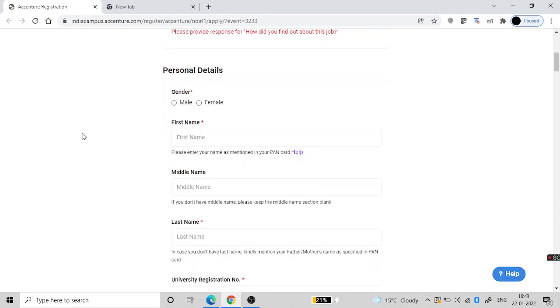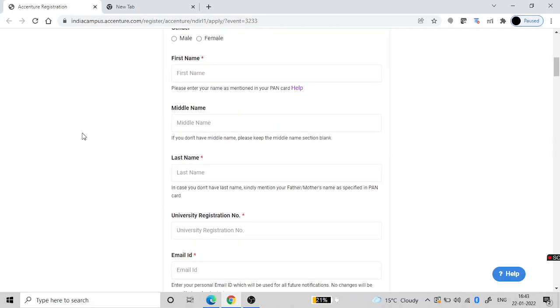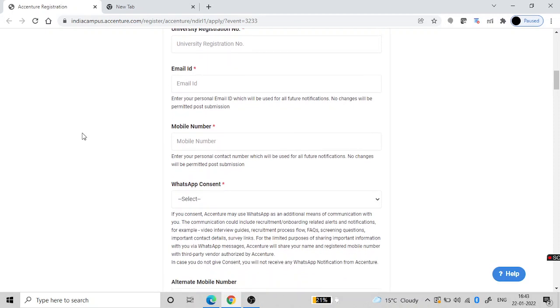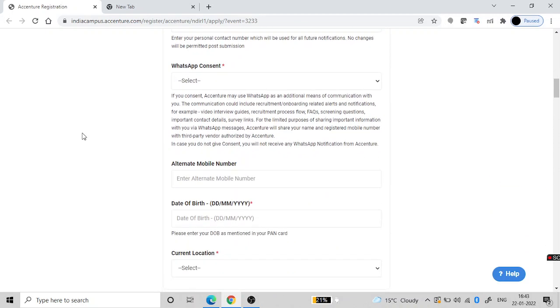Gender, male or female, first name, middle name, last name. University registration number: here you can add your university roll number. Email ID: this should be your email ID in which all your communication will take place, so give this email ID very carefully. Then mobile number and WhatsApp consent. Do you want communication from Accenture on WhatsApp? If you want, you can say yes. If you don't want, you can say no.